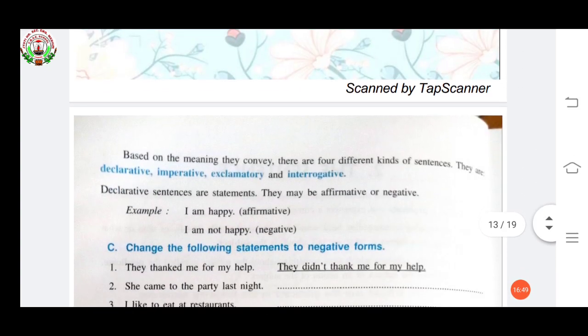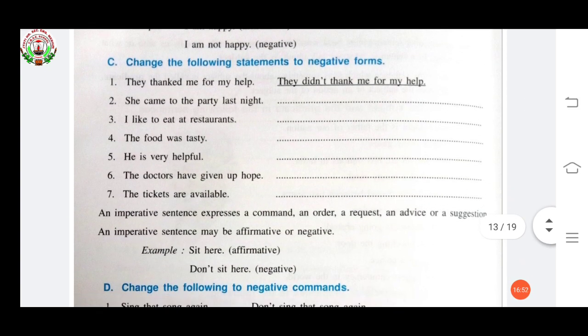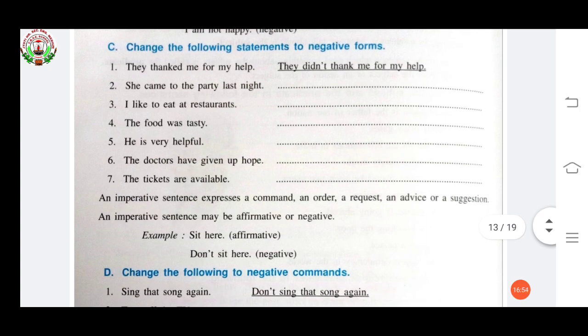Now we have to see the exercise. Change the following statements to negative forms. Sentences are given. We have to make them negative. They thanked me for my help. They thanked, it means it's past tense. According to the tense, we have to put not. Okay? See, they thanked me for my help. They didn't thank me for my help.